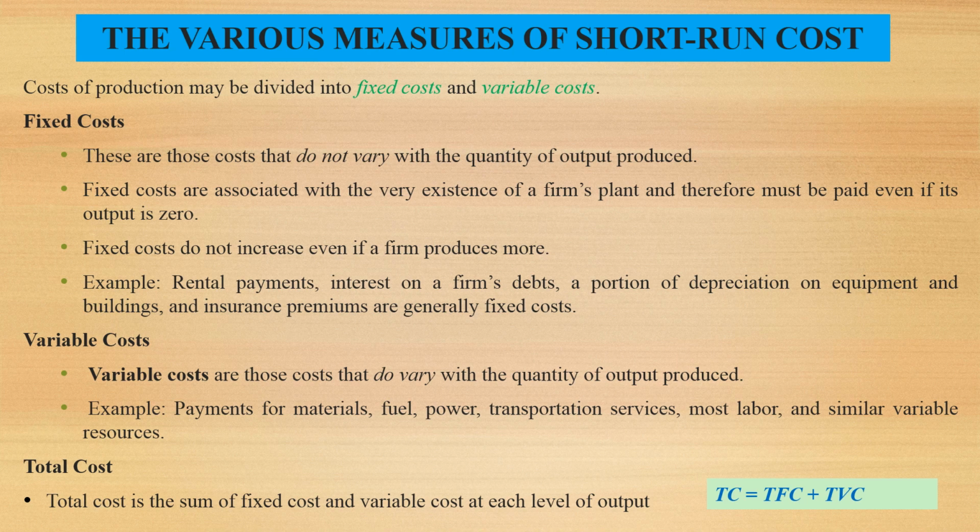Total cost. Total cost is the sum of fixed cost and variable cost at each level of output. Total cost is equal to total fixed cost plus total variable cost. Fixed costs are those costs that don't vary with the quantity of output produced. Variable costs are those costs that do vary with the quantity of total output produced. Total cost is the sum of total fixed cost and total variable cost.